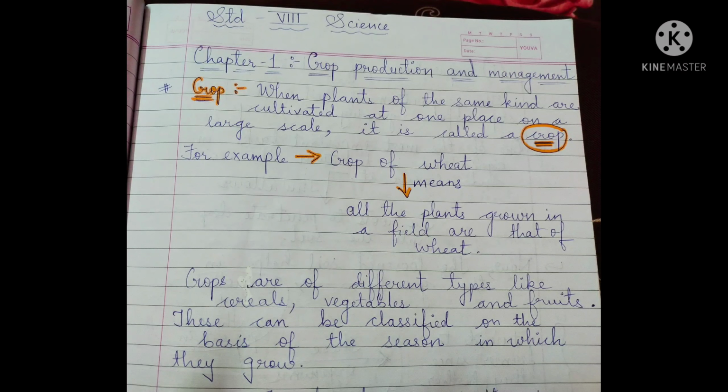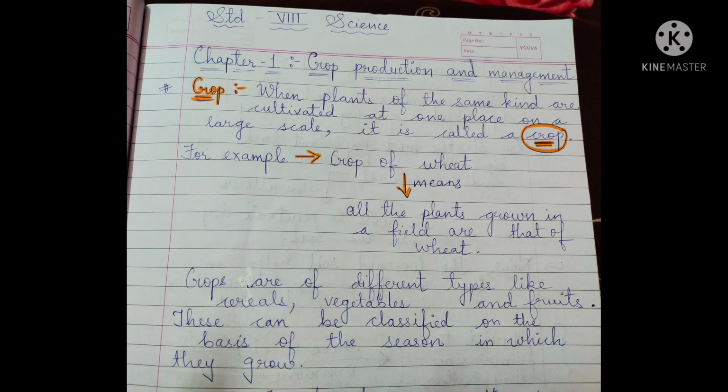Like for example, crop of wheat. Okay, crop of wheat is cultivated. So crop of wheat means all the plants grown in a field are that of wheat. So all the plants will be of what? Wheat. This was the definition, or you can tell it was about the crop. Now crops are of different types. Okay, so we will go through the different types of the crops and the cropping patterns.